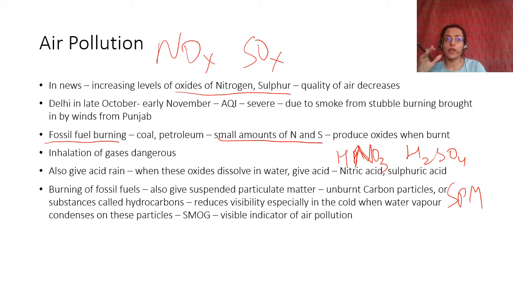In the cold, air is dense, and therefore this moist air is sitting near the surface. And then the moisture gets condensed on this nucleus of suspended particulate matter, and it causes something called smog. Smog is smoke plus fog.